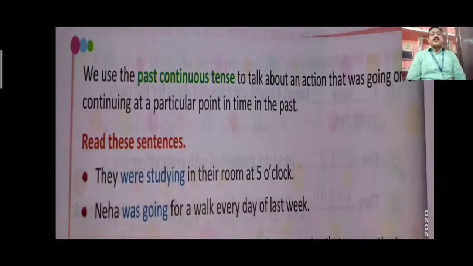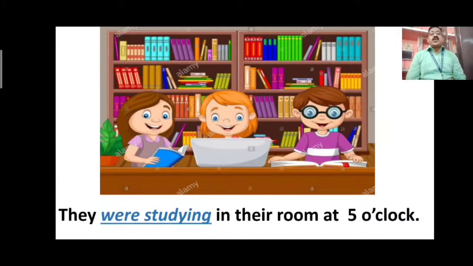They were studying in their classroom at 5 o'clock. Neha was going for a walk every day of last week. Here we can see they and Neha are both the subject. One is plural, another is singular. They is a plural subject and Neha is a singular subject. So in both cases, were studying and was going, the verb shows that they are in past continuous form.